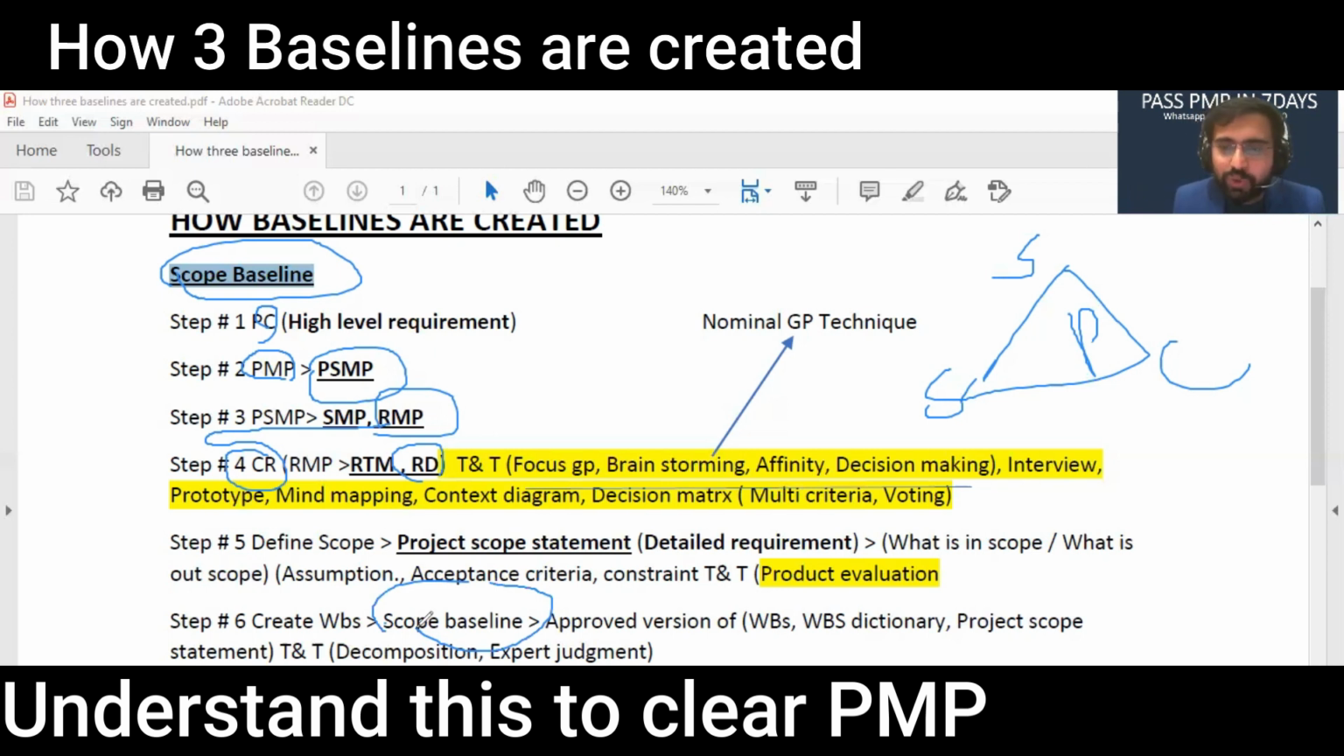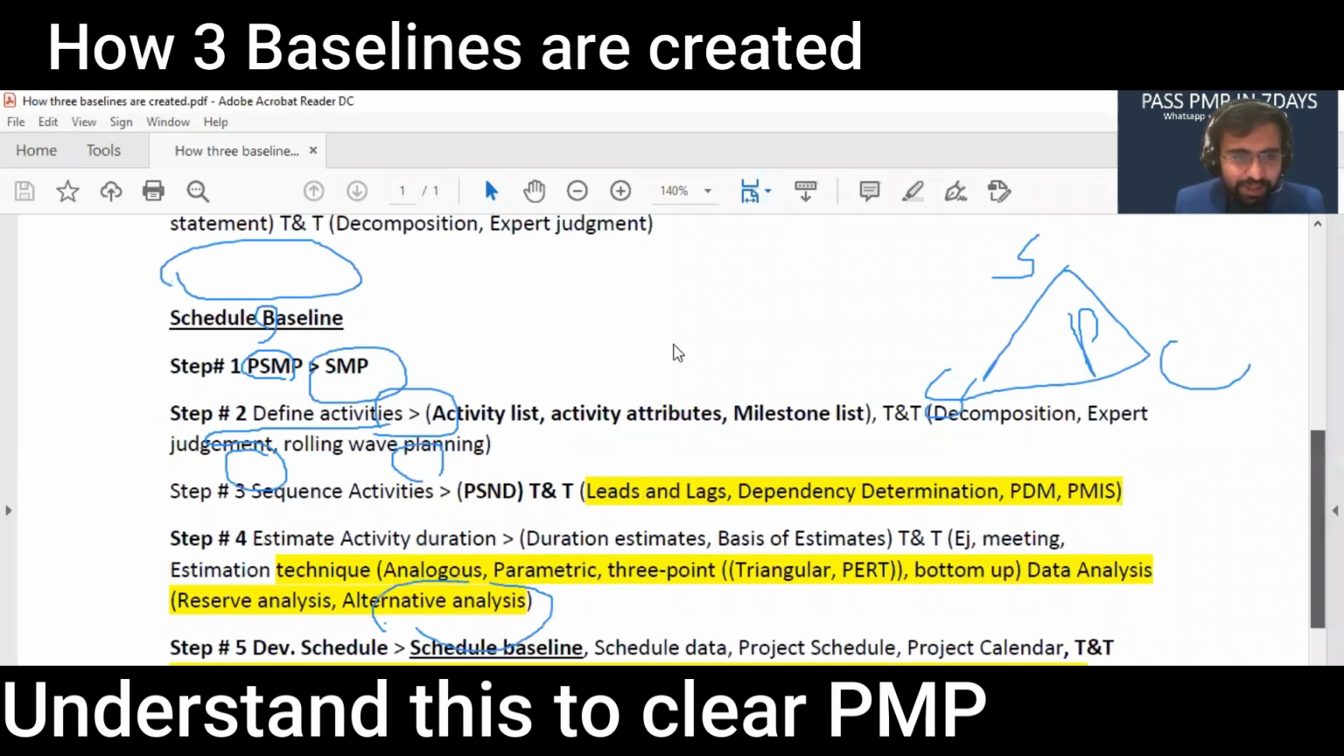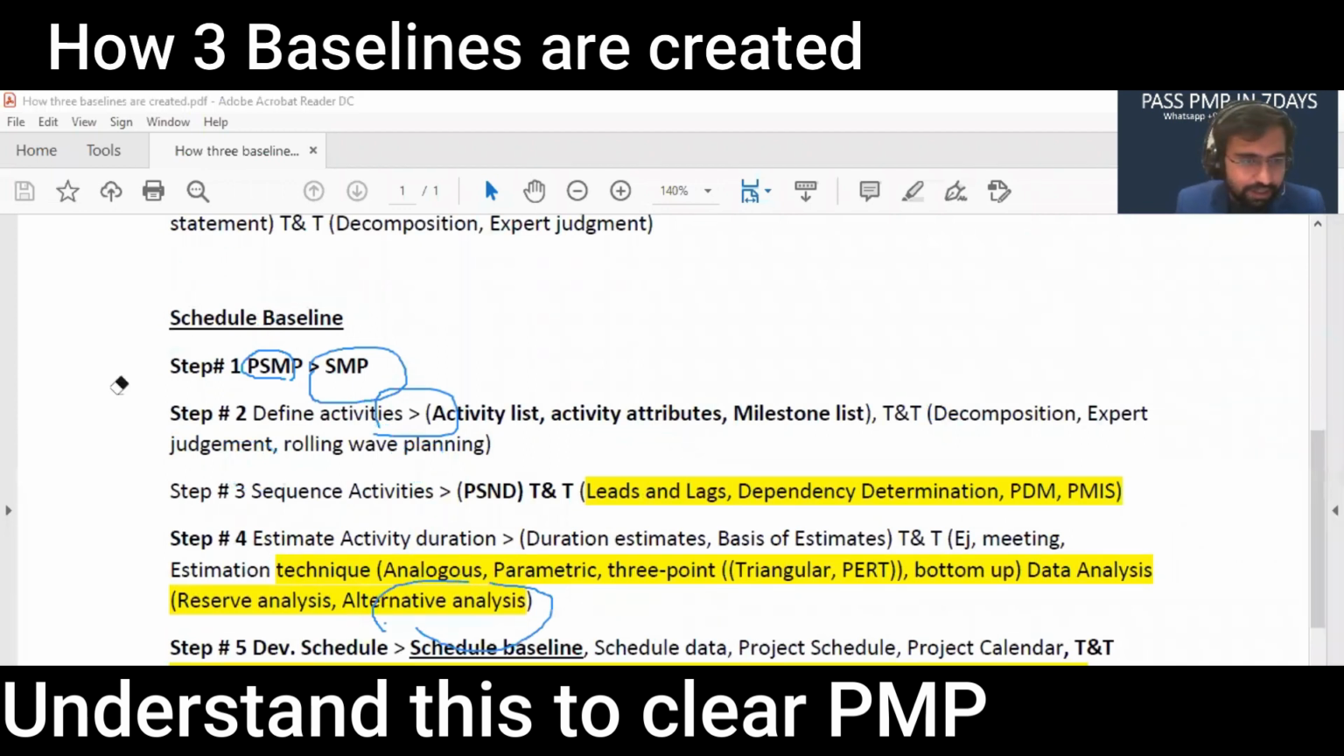So let's go towards the next baseline. I think it's less than 2 minutes. I'm not counting the time. Okay. Then, if I may, I will erase this. Then we move towards the schedule baseline. Now, the scope baseline is created. The lowest part of the work breakdown structure is called the work package. Remember that. We are going to use that in schedule.